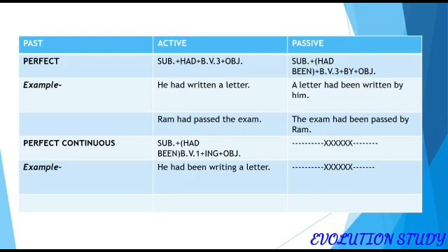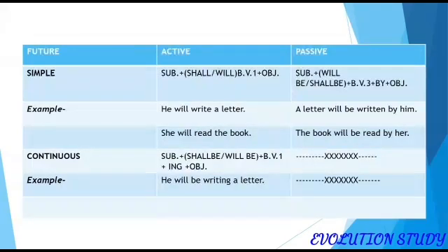For the past perfect continuous in the active voice we can write, he had been writing a letter, but for the passive voice no such formula exists. For the simple future in the active voice you can write, he will write a letter, but when it comes to passive voice we need to write, a letter will be written by him. Another example is given here, she will read the book. It is in active voice. The book will be read by her. This is in passive voice.